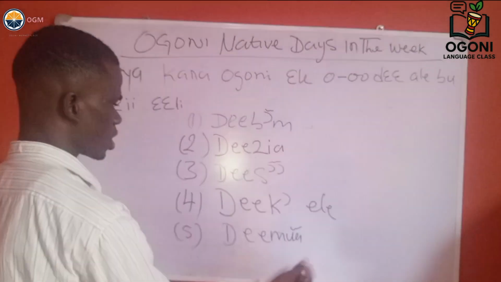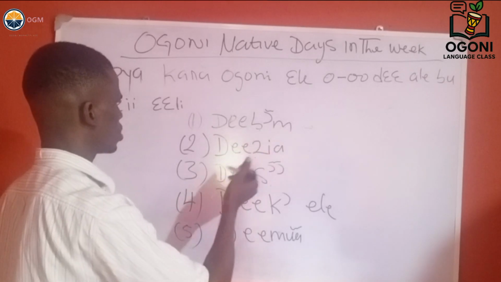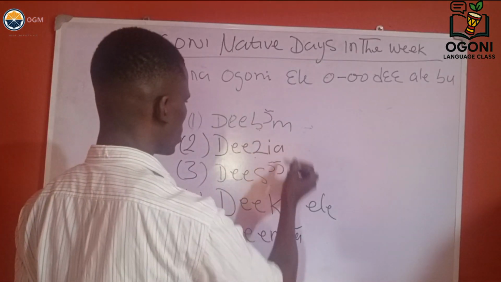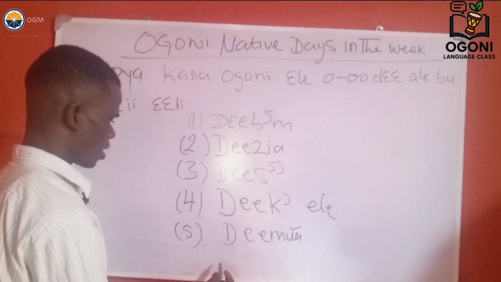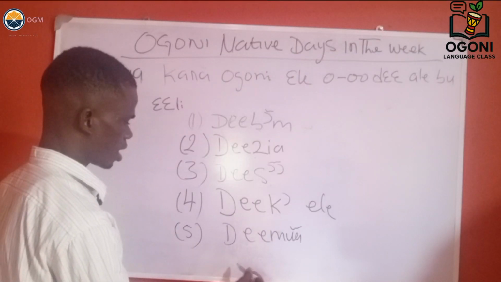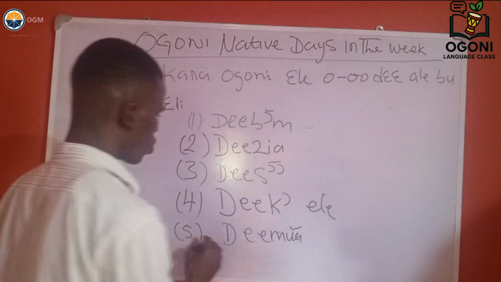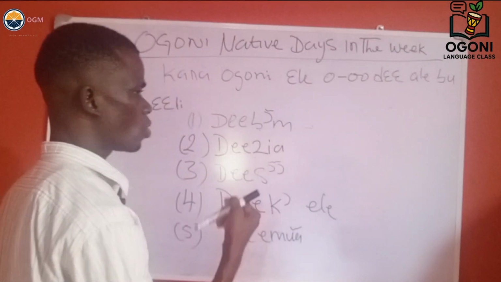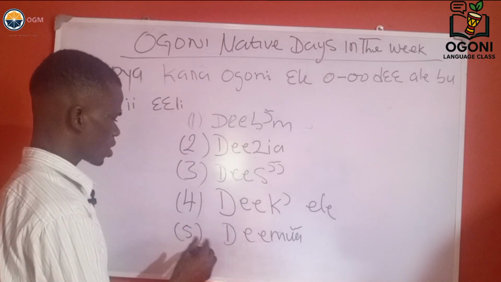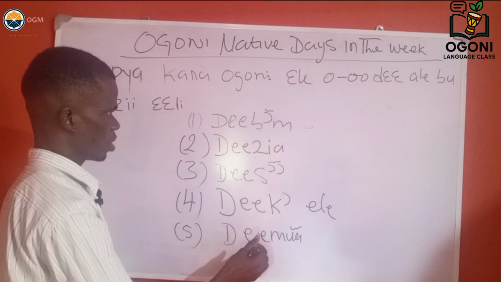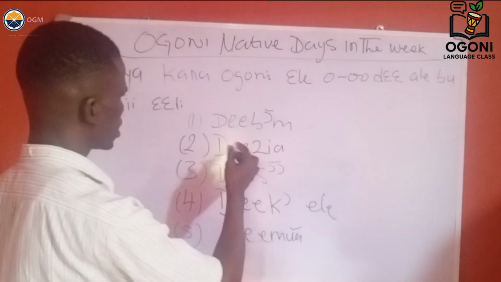What is remaining is Saturday and Sunday, because we have from here Monday, Tuesday, Wednesday, Thursday, Friday. That is omitted here. So in our own Ogoni calendar, we have 5 days in a week, not 7 days in the week. This is our own native days of the week.